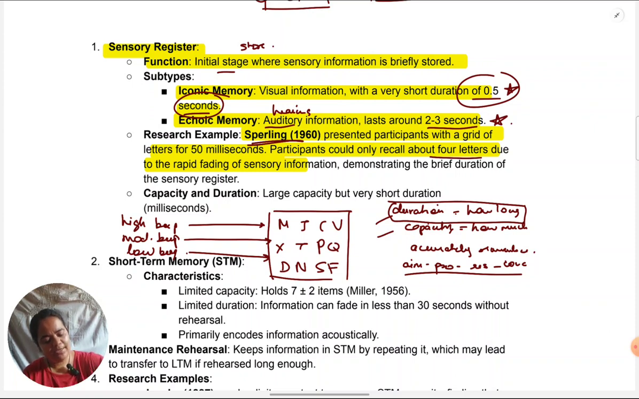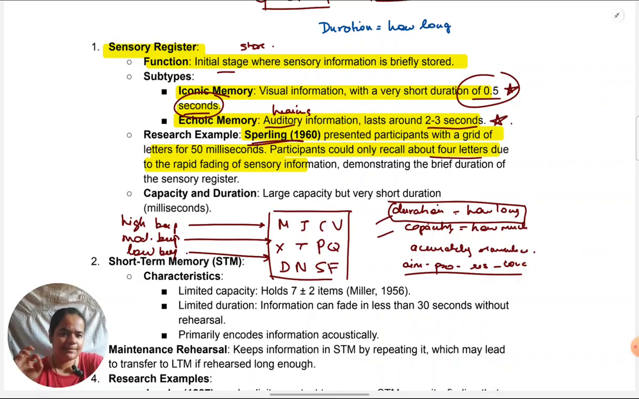Duration of any store or any register in memory is how long information can be held in that. No doubt these registers are holding information, but till when or for how long? That answer is given through its duration. So for iconic memory, for example, we saw half a second is the duration.